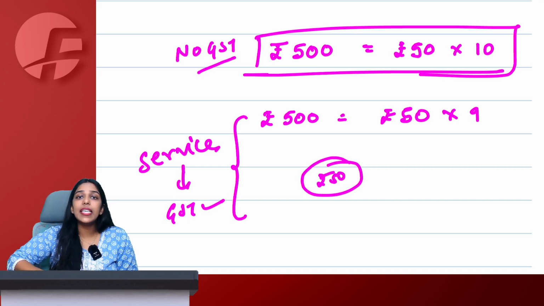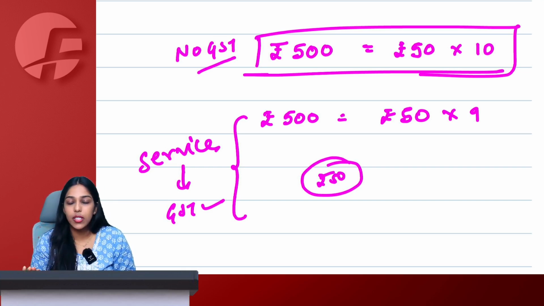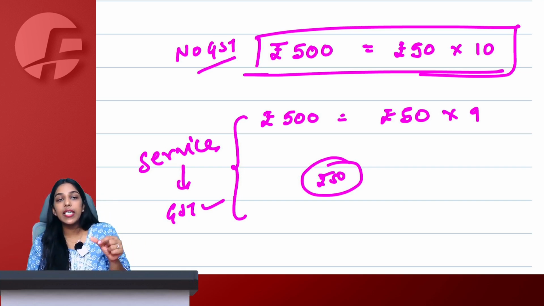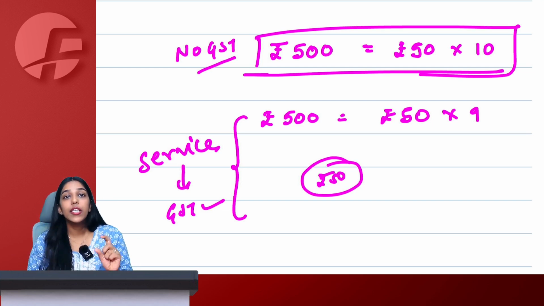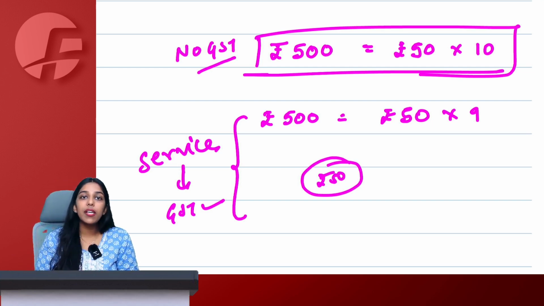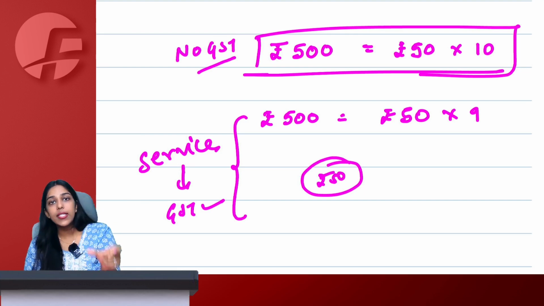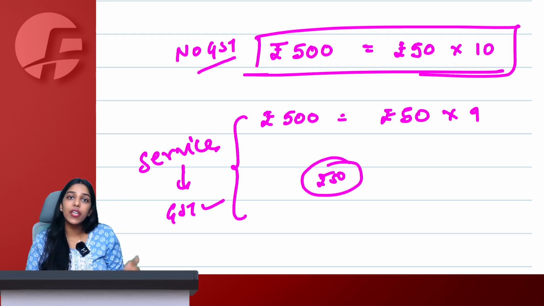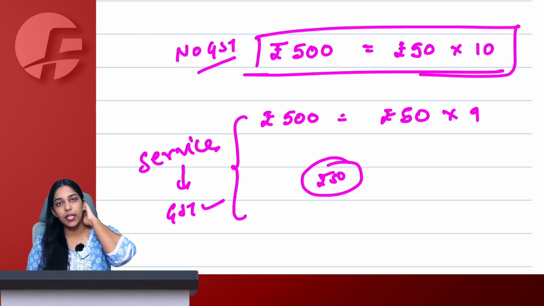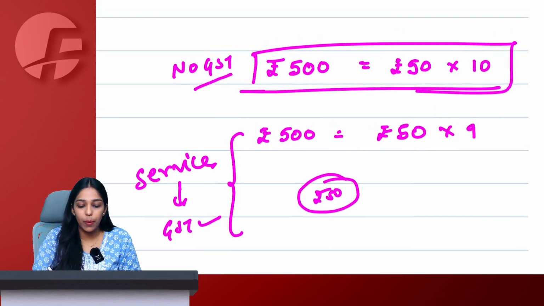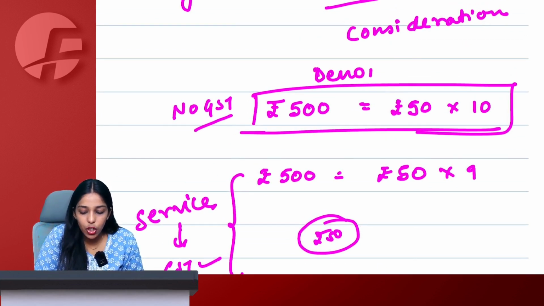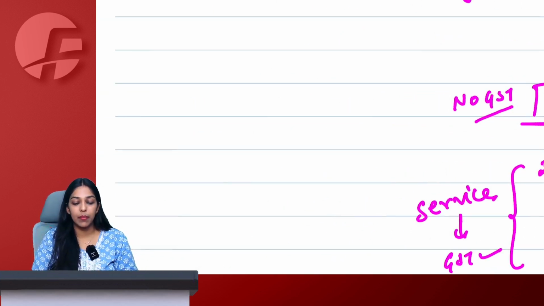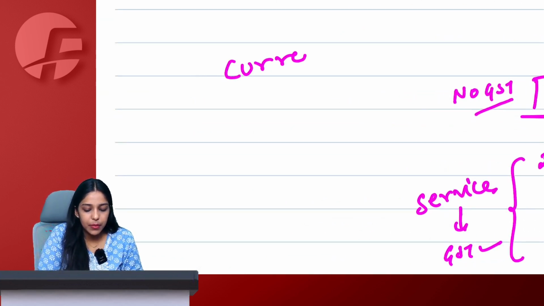Which means money in itself is not goods, not services. But if I am facilitating the use of money by converting money from one form, currency or denomination to another form, currency or denomination for which I am charging some kind of consideration, then it is considered as service. This is an example of denomination. When I changed my denomination from one form to another form and GST became applicable. Currency, very simple.